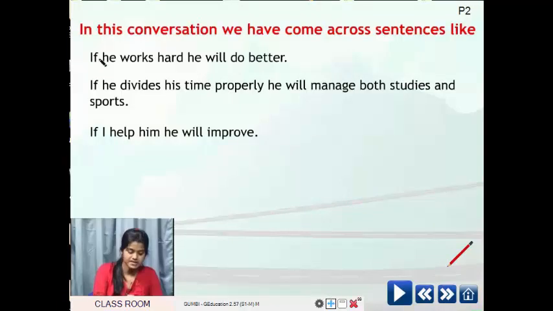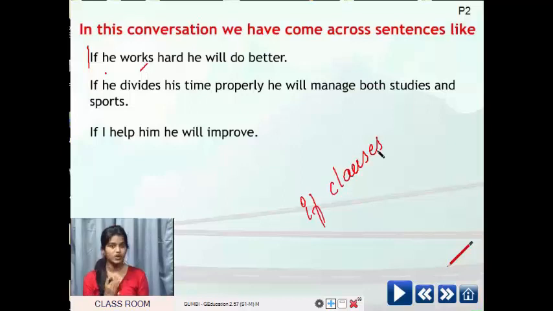For example, let us take this one. If he works hard, he will do better. Correct? So I'll take this part. This is the verb. So this is a clause. If he works hard, he will do better is a complete sentence. If he works hard is a part of this sentence, and that part contains a subject, that is he, and a verb, that is works. So this is a clause. But in today's class, we are going to learn if clauses. So now you know what is a clause.